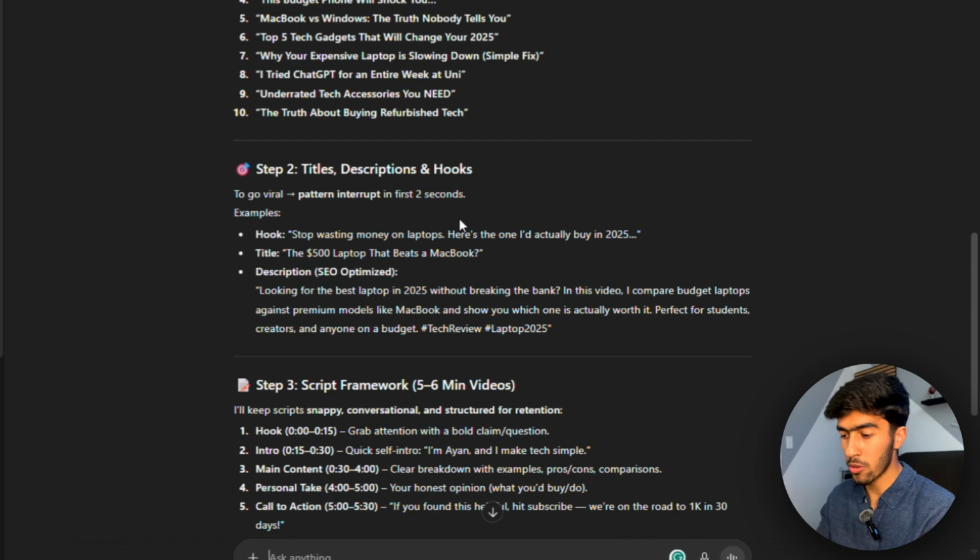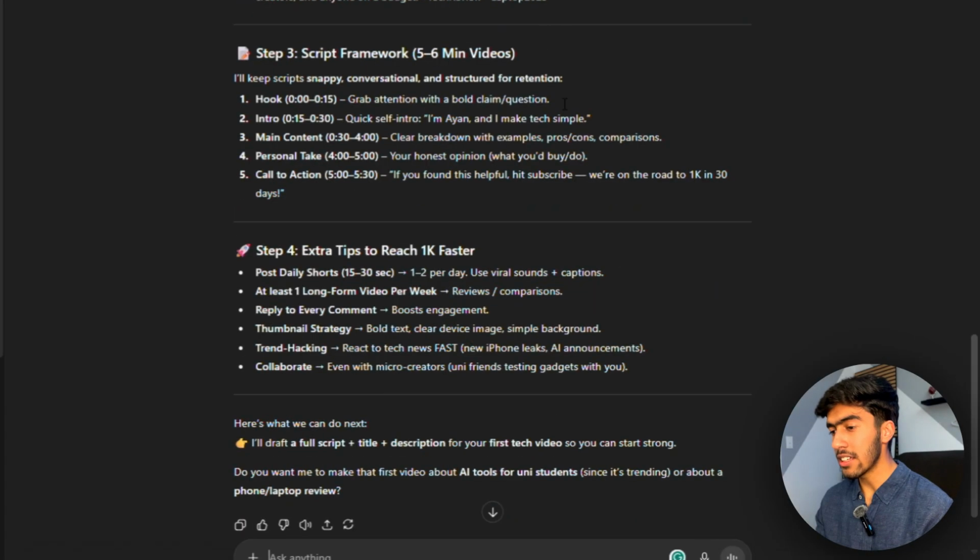You can, of course, further chat with this AI and ask it for something specific, but in general, what it's come up with is: stop wasting money on laptops, here's the one I'd actually buy. That's a very good hook from an AI. That is pretty much very attention grabbing. And at the end, we have step 3, step 4, in this case, the script framework, which of course, based on your liking, you can edit yourself. But step 4, extra tips to reach 1K faster: post daily shorts, at least one long form video per week, reply to every comment, thumbnail strategy, all of these examples, all of these tips.